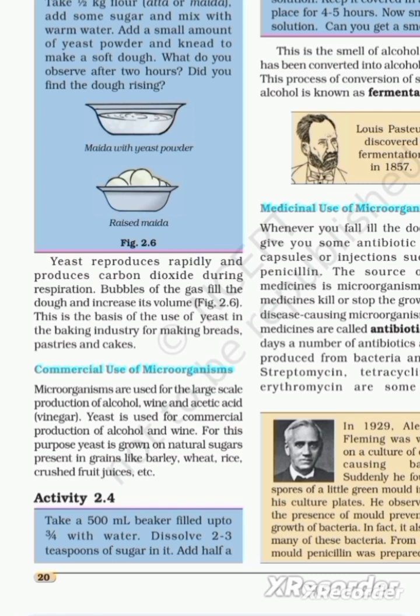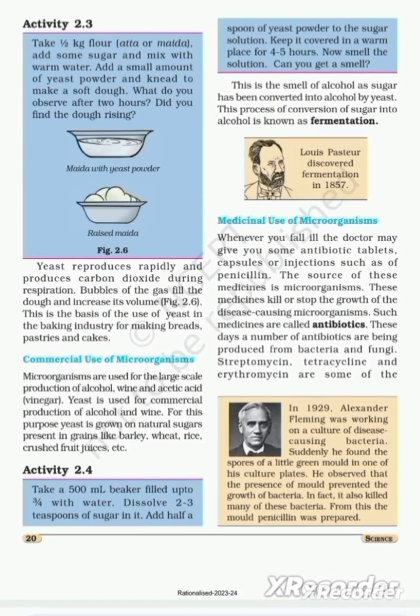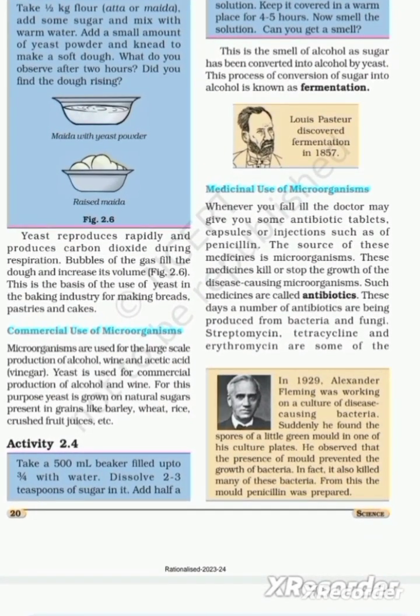So, next, activity 2.4. Take a 500 ml beaker filled up to 3/4 with water. Dissolve 2 to 3 teaspoons of sugar in it. Add half a spoon of yeast powder to the sugar solution.